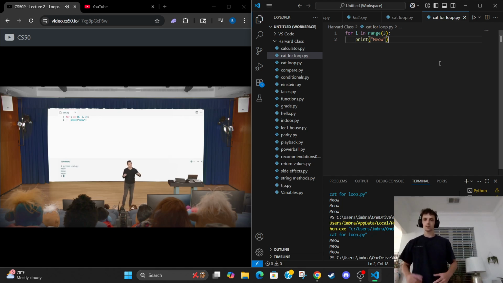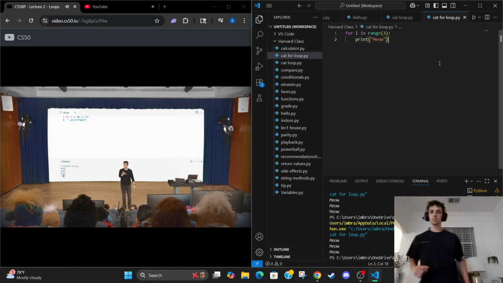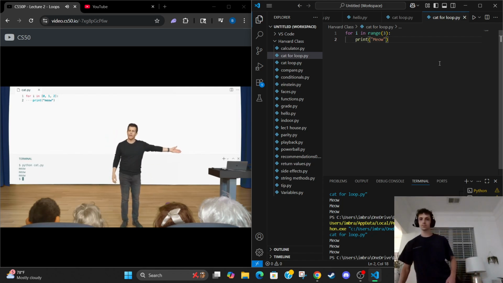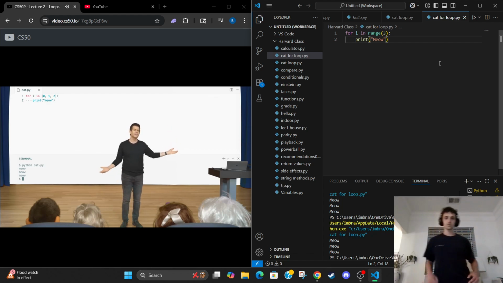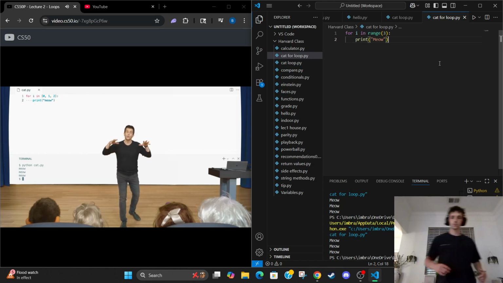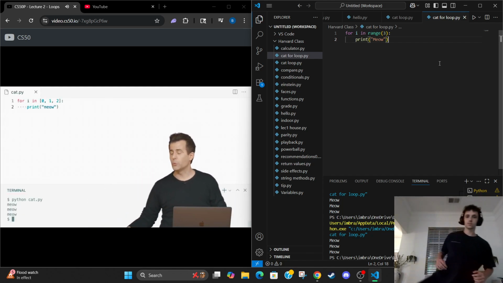If you're trying to decide for yourself if your own code is good or someone else's code is good, it might look so at first glance, but think about the extreme. Well, what if it's not 3 things? It's a million things. Are you really going to write out 0 through 999,999? No, you're not going to write that many numbers on the screen. There's got to be a better way.